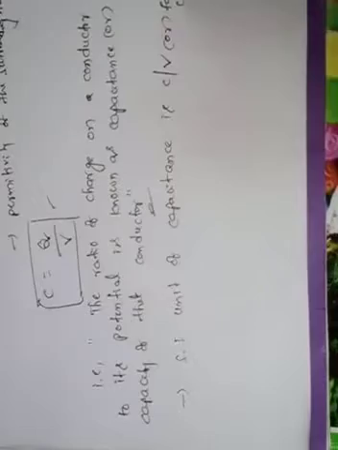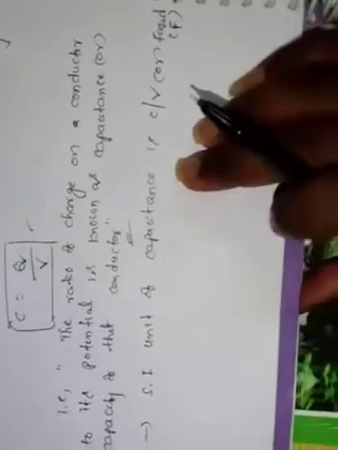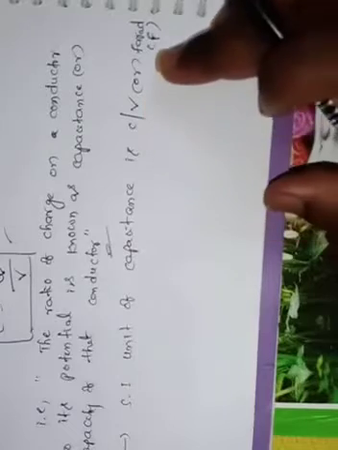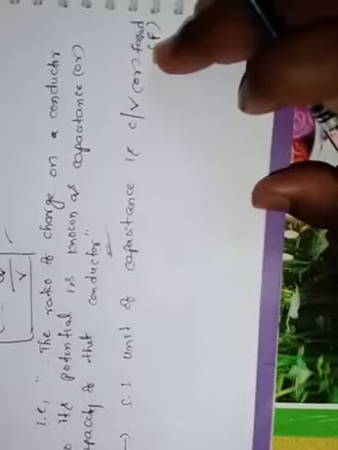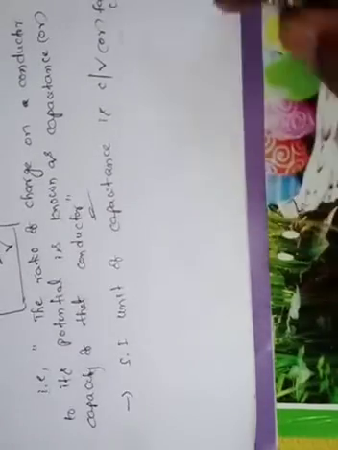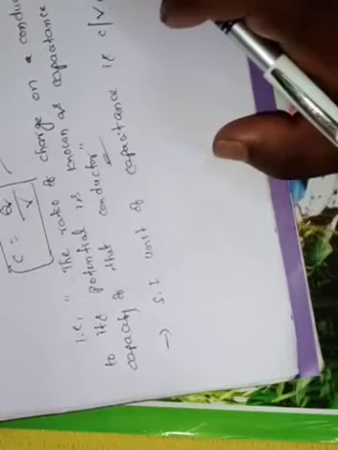The symbol is F. Actually the capacitance was introduced by Michael Faraday, so in his honor we have given the name farad to the SI unit of capacitance. Generally this farad is a large unit in practical purposes, so we use some smaller units more frequently than this larger unit.